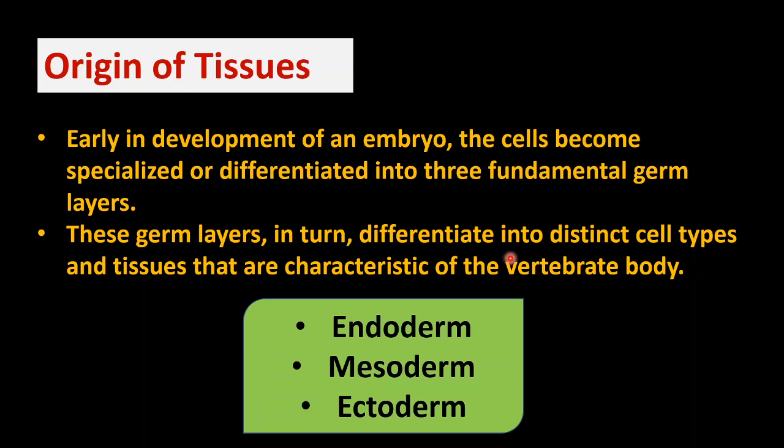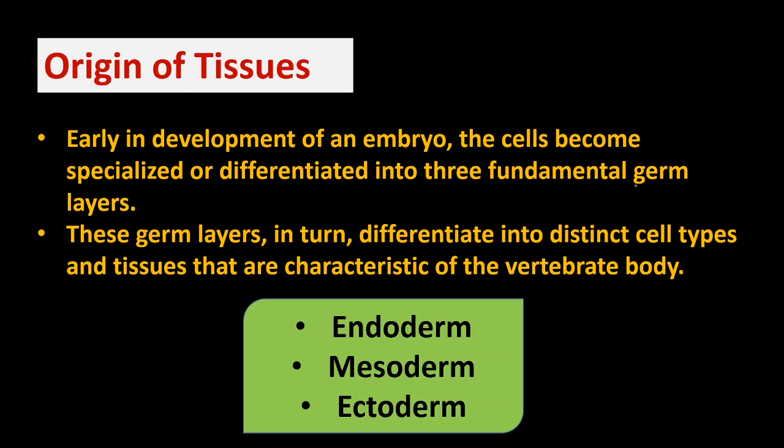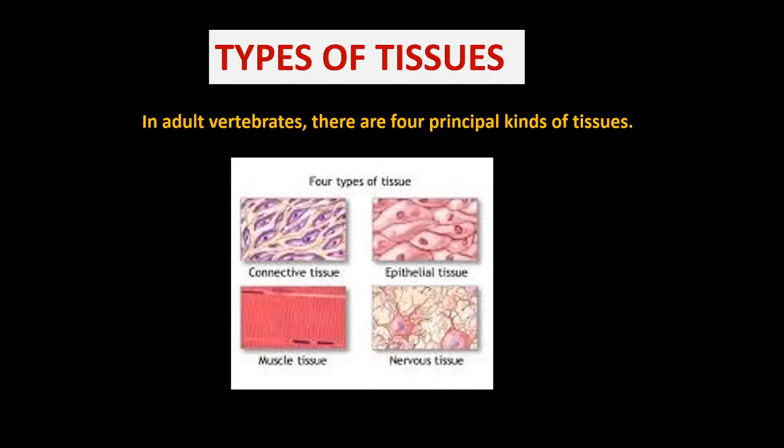Okay, so these three are known as germ layers. It is important to know this thing. Okay, so I will mark this thing. Three germ layers: endoderm, mesoderm, and ectoderm. Right? Endoderm, mesoderm, and ectoderm. Okay, next. What are the types of tissues in our body?